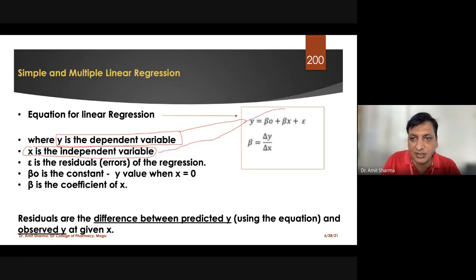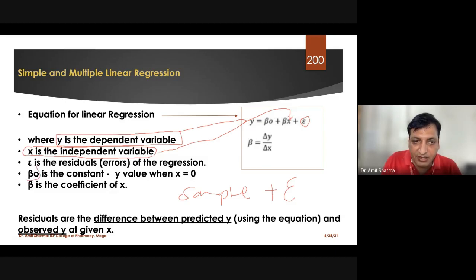X is the independent variable. Error eta is the residual or error of the regression, which comes at the end after each sample. When we finish the samples, we put a plus sign, and at the end we write eta, the error.